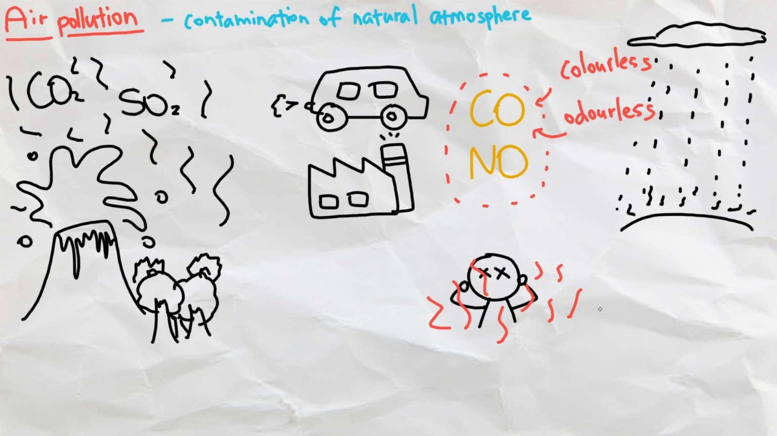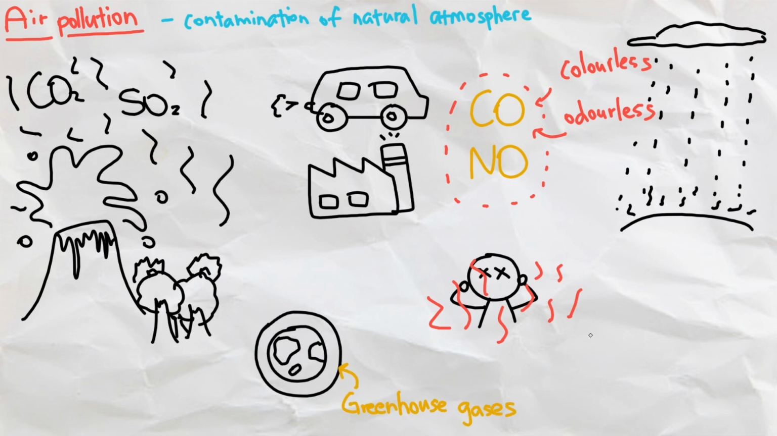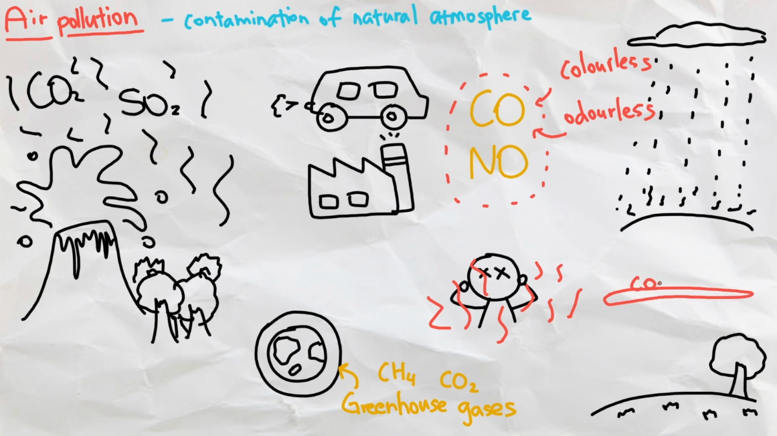The most pressing consequence of air pollution, however, is the greenhouse gases that come with the pollutants. These gases, such as methane and carbon dioxide, drift into the atmosphere and absorb sunlight instead of letting it reflect back into space, heating up the earth in the process.